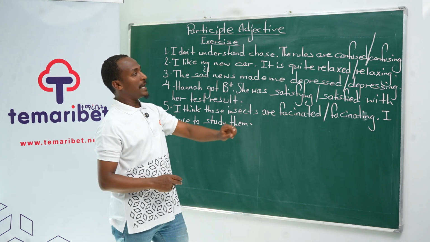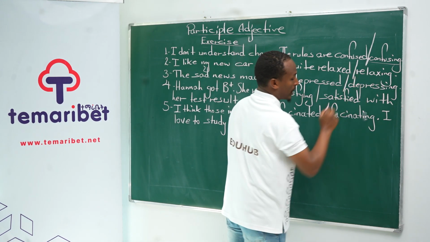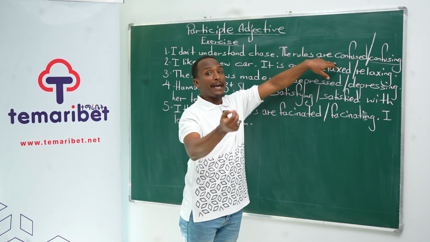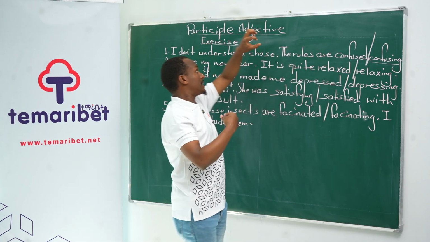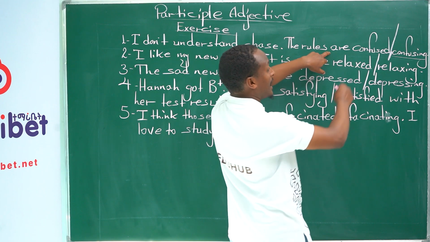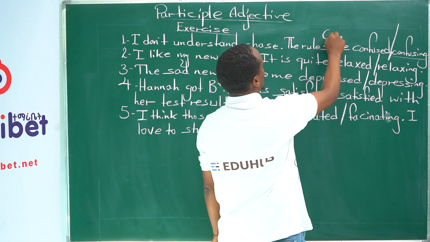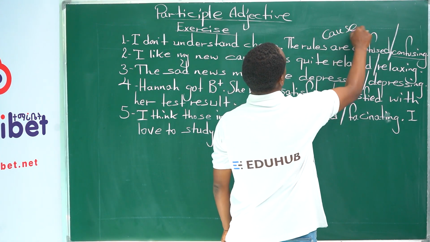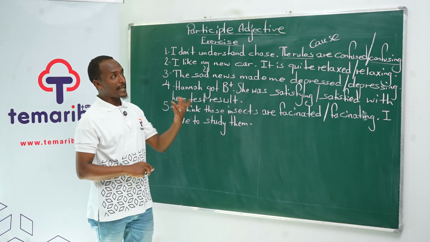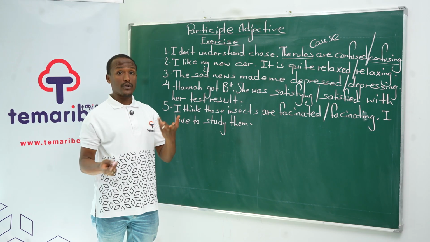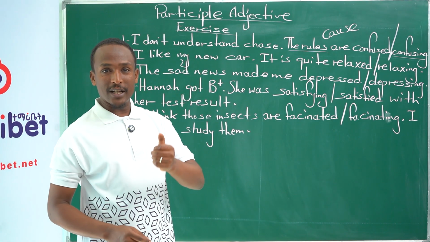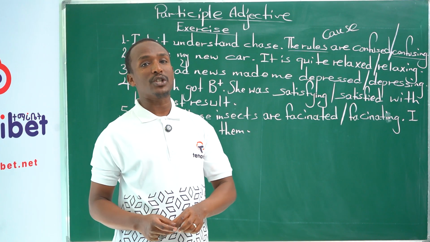Okay, if you say the answer is confusing, you are right. Why? Because I don't understand chase. The rules make a kind of feeling or emotion on this subject, that means me. So the rules are the cause of the emotion or the feeling. That's why we use the verb ing form of the given verb. So the answer is confusing: the rules are confusing. Not the rules are confused. If we say the rules are confused, by default that means the rules are the receivers of the feeling, which is logically wrong.